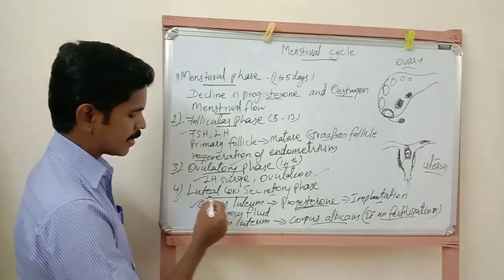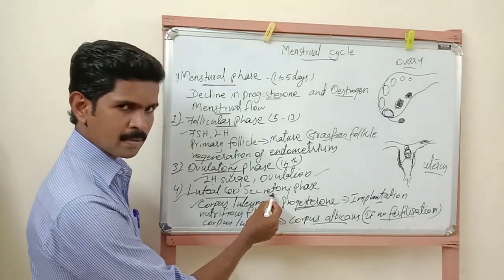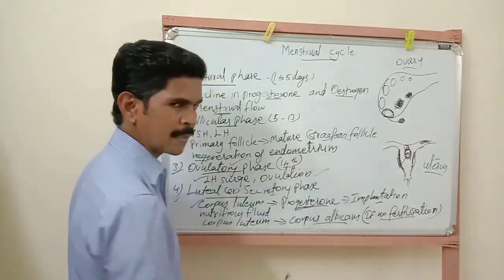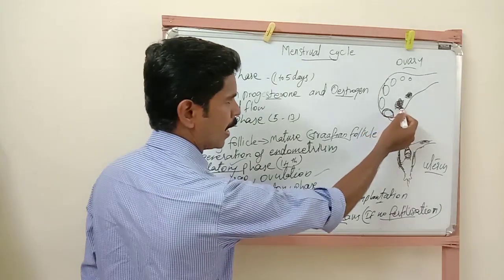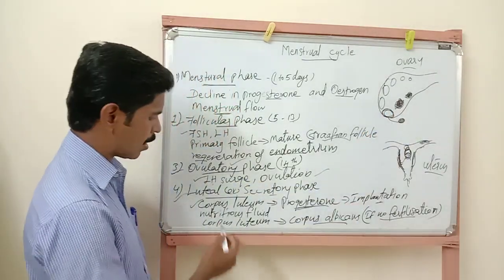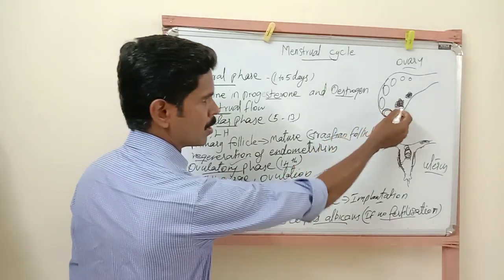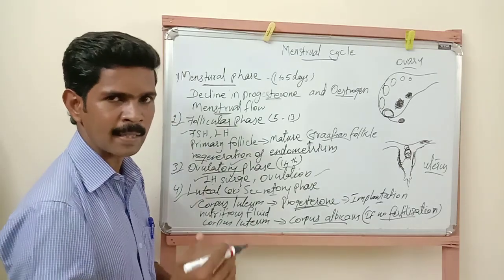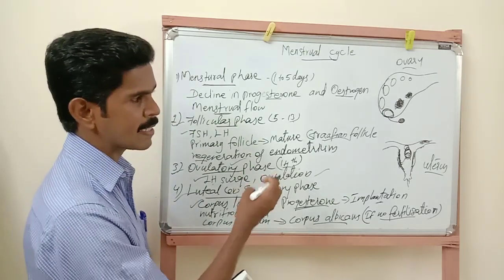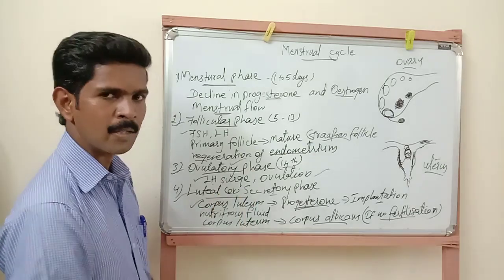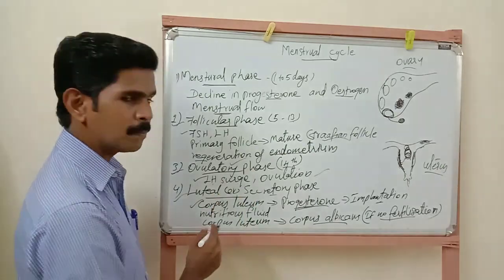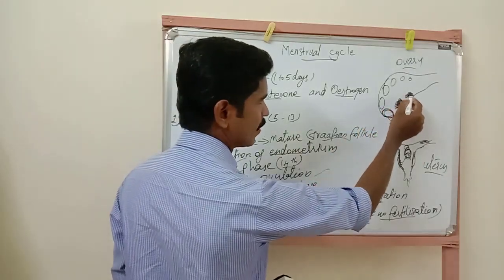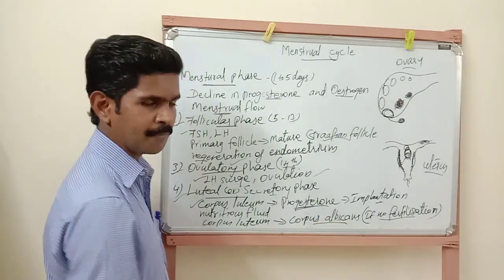Then the next one, the last phase, is called luteal phase, otherwise called secretory phase. During this time, the empty Graafian follicle, the remaining part of the Graafian follicle, is converted into another temporary endocrine gland. It is called corpus luteum. This corpus luteum produces more progesterone hormone. This progesterone hormone gives the way for the implantation of the fertilized egg, for the fixation of the fertilized egg inside the uterus. And if fertilization does not take place, this corpus luteum is converted into a scar tissue. It is called corpus albicans.